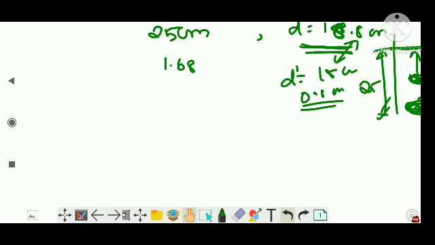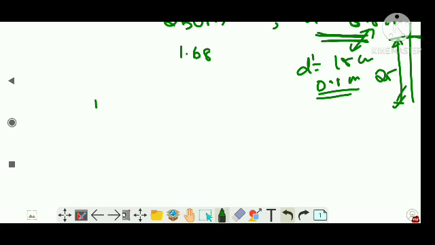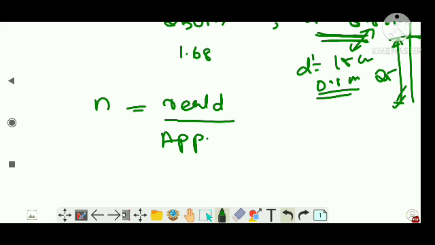Now, how would you solve this question? So what do you know? That is n, right? That is equal to real depth by apparent depth. Now what is n here? That is refractive index. I am outside, or the microscope is outside, right? So I am going to see air, right? So from where it is coming, from water. So let's write it as water, right? First it was in water, right? Okay, and this was in air, right? So I can write it as refractive index of water by refractive index of air, right?